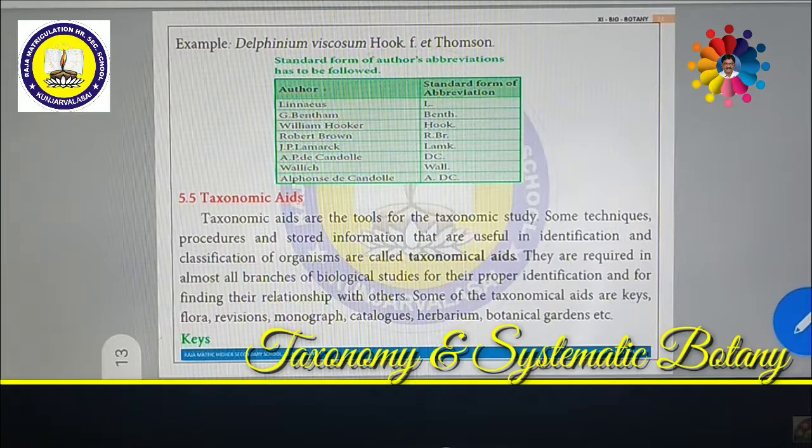Among them, keys. Keys are dichotomously branched. What do you mean? Suppose living things are divided into two parts, namely plants and animals. Then you take a plant. The plant is further divided into whether it is living in water or land: aquatic or terrestrial. On the basis of habitat you have divided it.